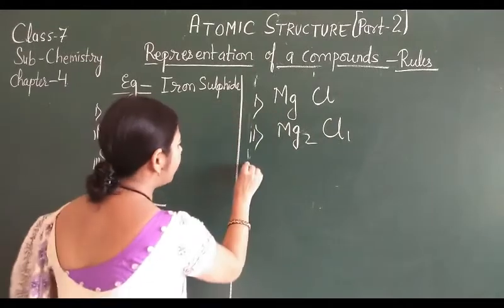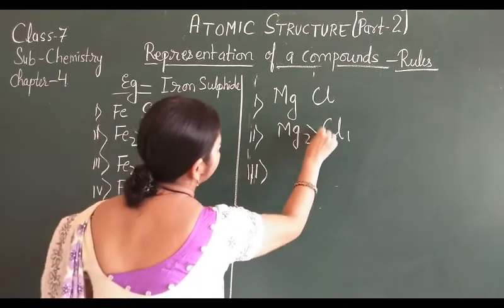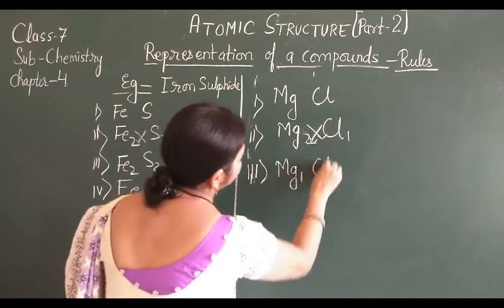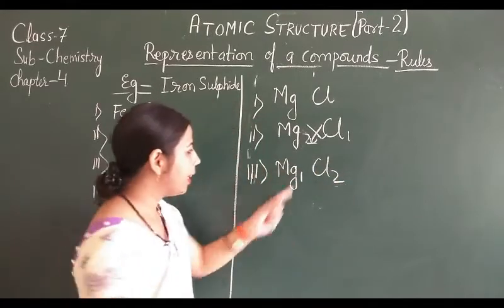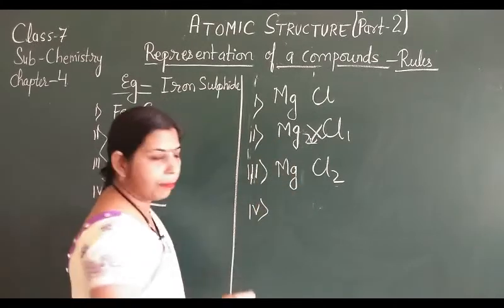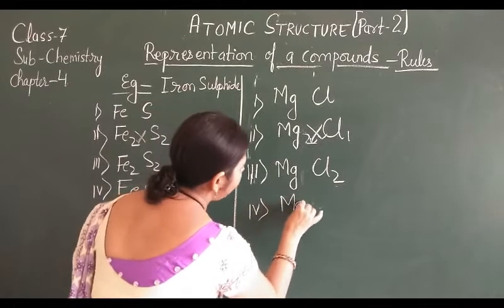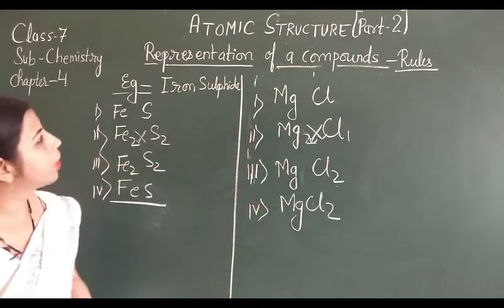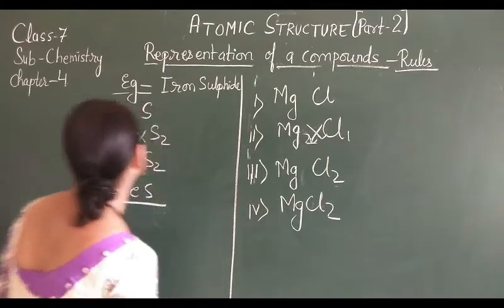Now interchange it, इन दोनों को interchange करेंगे. So Mg1 Cl2. As I told you, where 1 is written, no need to write it. Then what will be the compound? MgCl2. So in this way you can represent the compound.